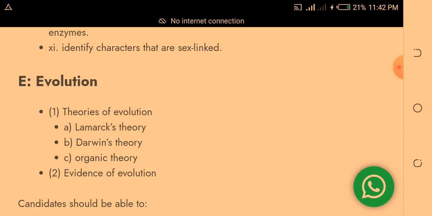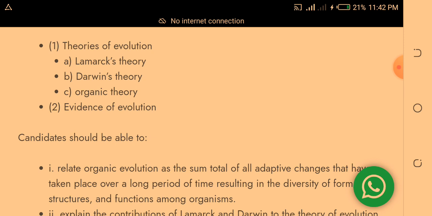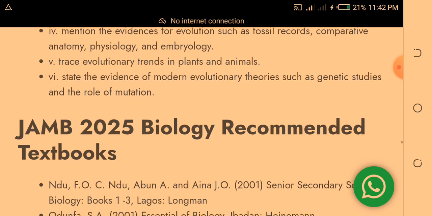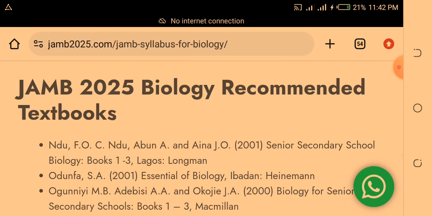So study evolution, theories of evolution, Lamarck's theory, Darwin's theory, organic theory, evidence of evolution. These are the things you need to pay attention to.